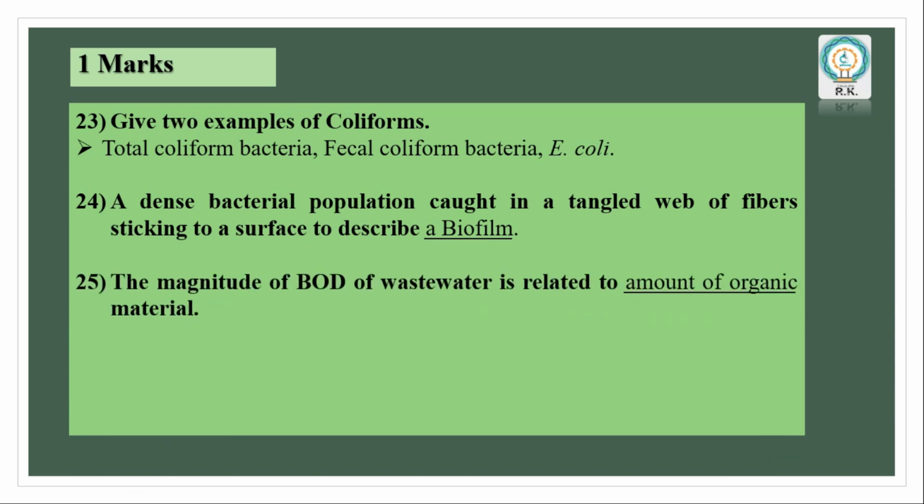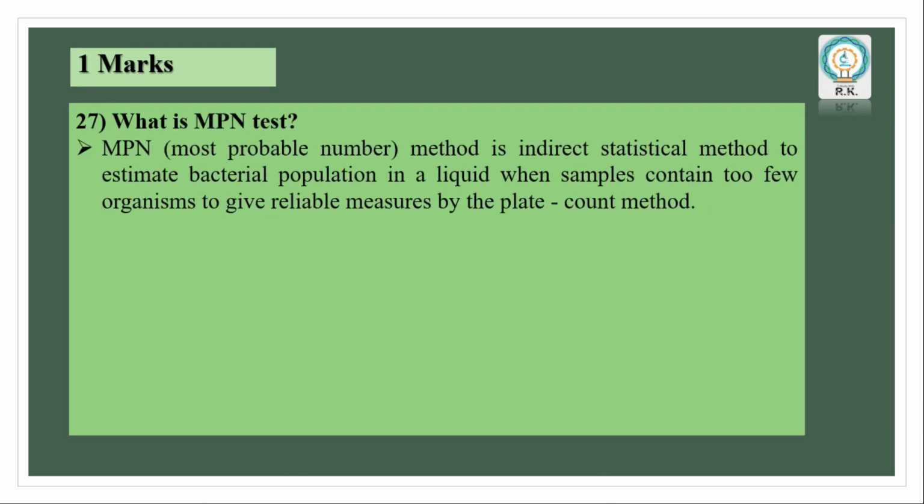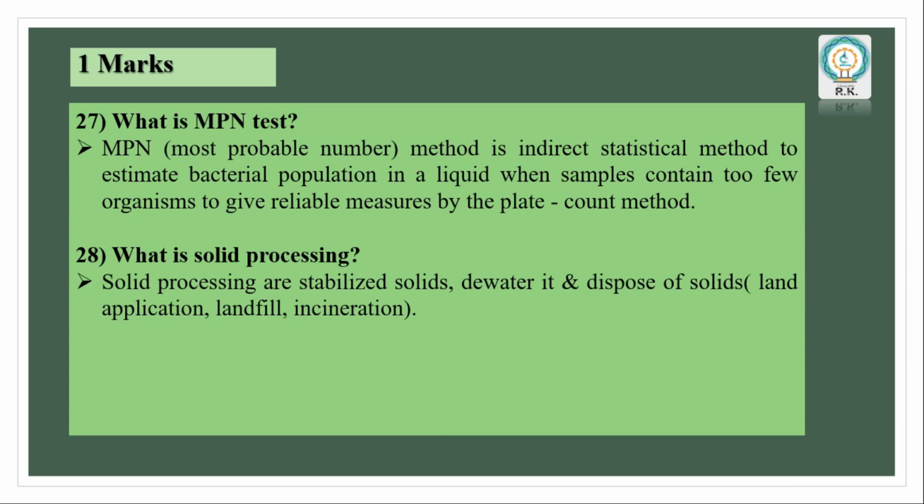The magnitude of BOD of wastewater is related to the amount of organic material. Then, what is a septic tank? A septic tank is a sewage settling tank which retains the solids of the sewage that enter it and decomposes them anaerobically. Next, what is the MPN test? MPN means most probable number method, an indirect statistical method to estimate bacterial population in a liquid when samples contain too few organisms to give reliable measures by the plate count method.